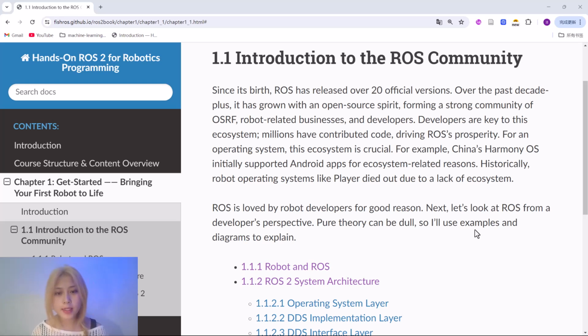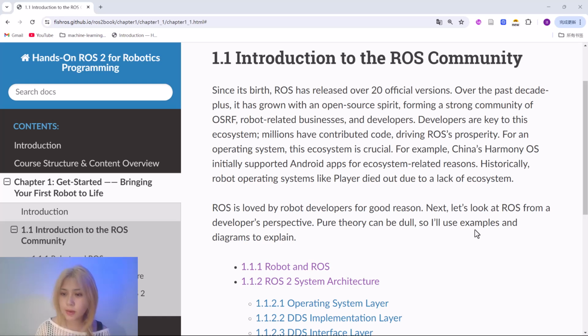For an operating system, this ecosystem is crucial. For example, China's Harmony OS initially supported Android apps for ecosystem-related reasons. Historically, robot operating systems like Player died out due to a lack of ecosystem. ROS is loved by robot developers for good reason.